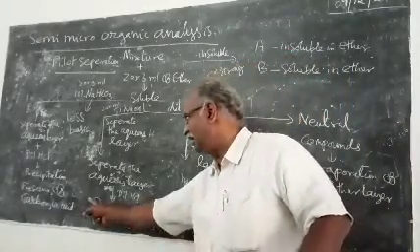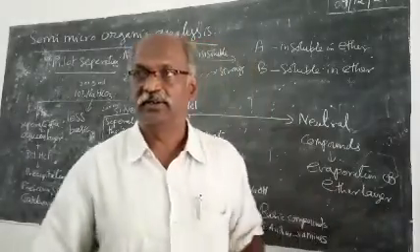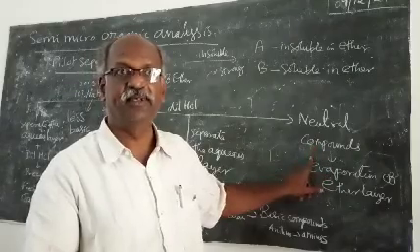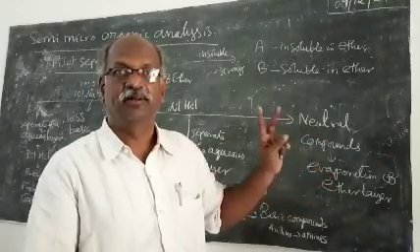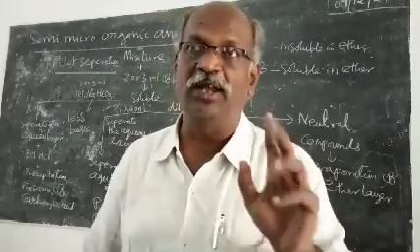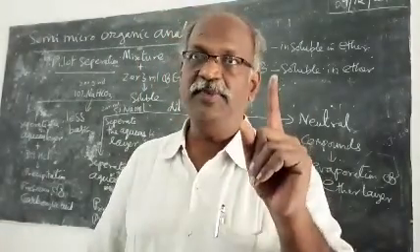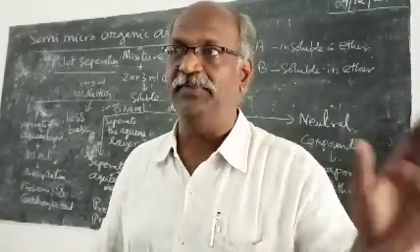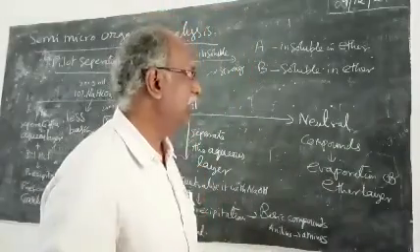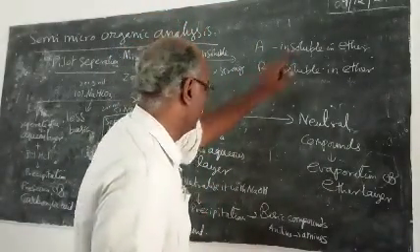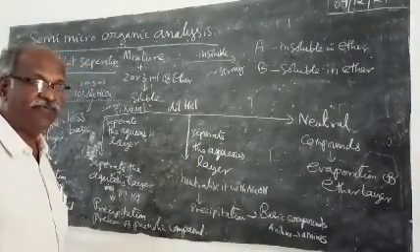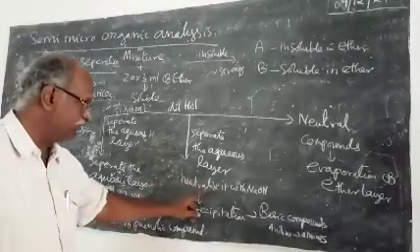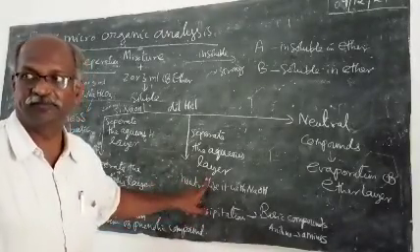Suppose you are not getting any of these three, then the fourth possibility is a neutral compound. Students, please remember, in your analysis you will not be given two neutral compounds. One compound may be neutral. If I give two neutral compounds, how can you separate? You cannot separate. So you will get either an insoluble compound, or a compound separated by sodium bicarbonate, or a compound separated by sodium hydroxide, or a compound separated by dilute HCl.